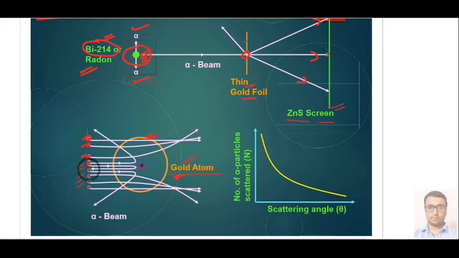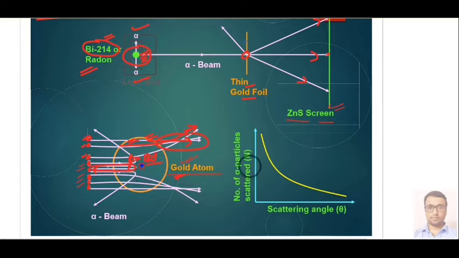If we perform this bombarding of alpha particles, we observe that most of the alpha particles pass through the atom undeviated, in a straight line, and a few alpha particles got deviated from their path. There were also very rare alpha particles which actually turned back along their original path, making a deviation of 180 degrees.